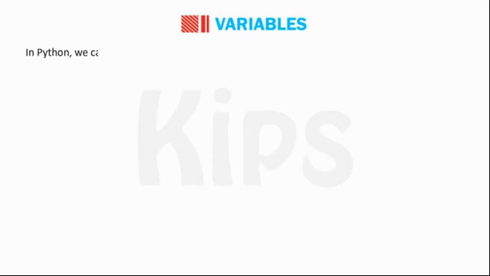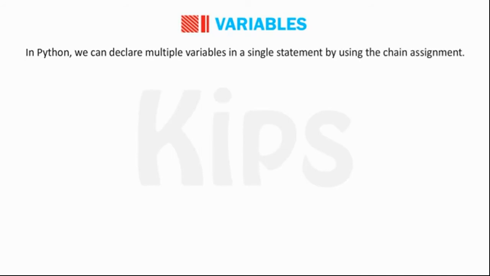In Python, we can declare multiple variables in a single statement by using the chain assignment. variable1 = variable2 = variable3 = ... = variableN = value1.